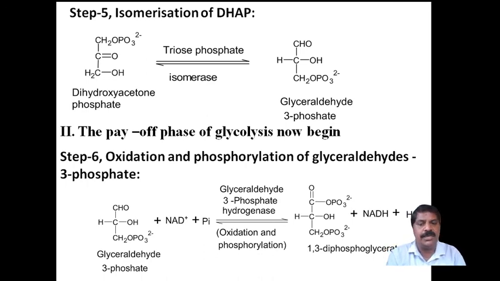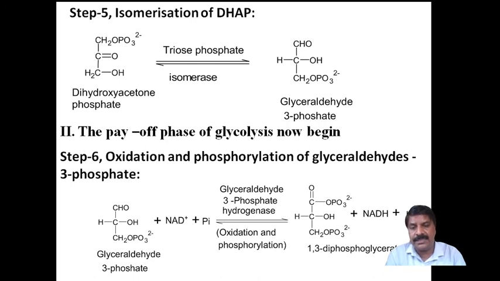Now this simple molecule glyceraldehyde 3-phosphate is used to convert into the next, more complex molecule. It is a building block of other essential molecules prepared in the anabolism processes.